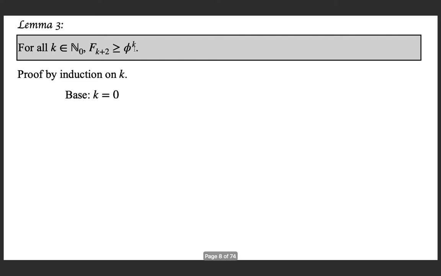For the base case, take k as 0. So the formula becomes f(0 plus 2), which is nothing but f2. If the sequence starts from f0, f1, f2, you know that f2, from the definition of the Fibonacci sequence, is 1.